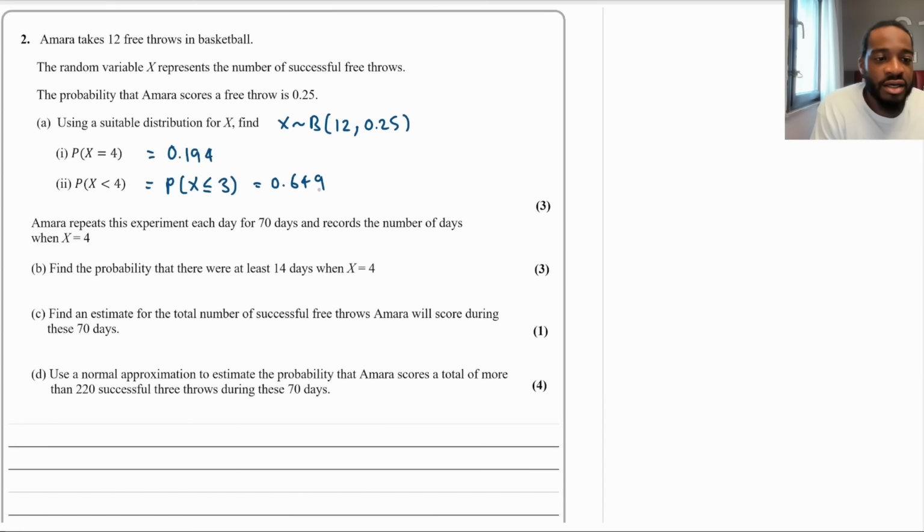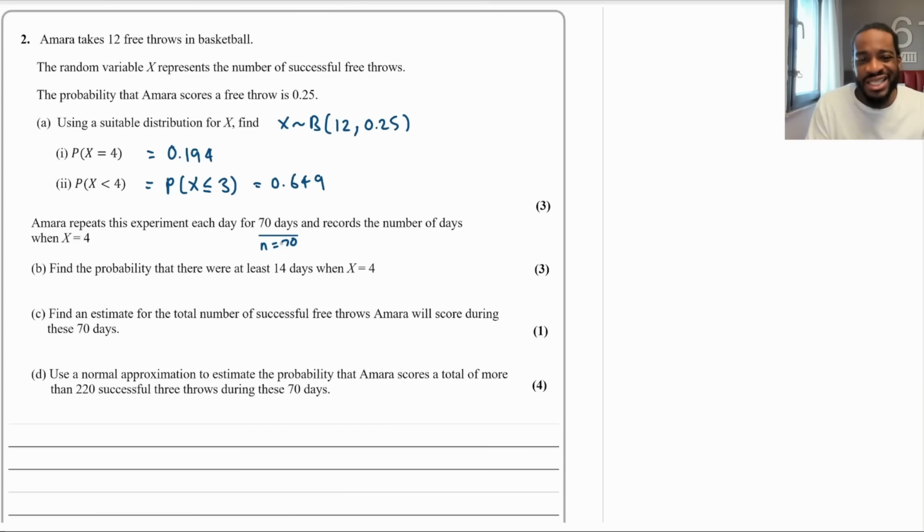Part B says, Amara repeats this experiment each day for 70 days and records the number of days when x equals 4. Find the probability that there were at least 14 days when x equals 4. So this type of question, they love this, right? Sometimes part B is a binomial distribution problem inside another binomial distribution. How can we know? Amara repeats this experiment each day for 70 days, so potentially the number of trials is 70.